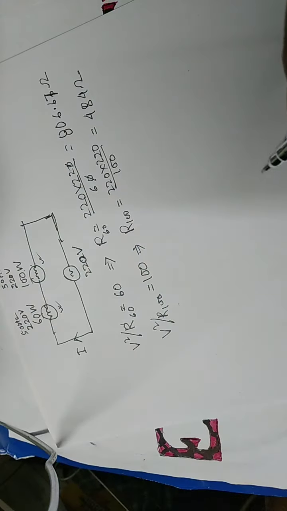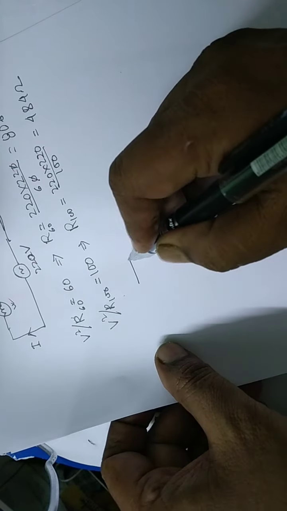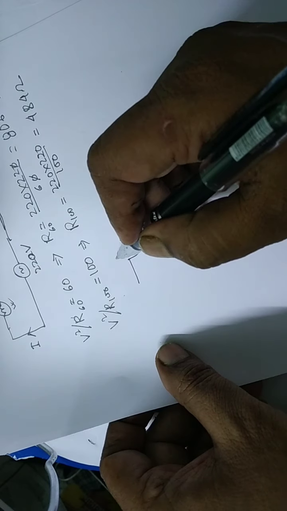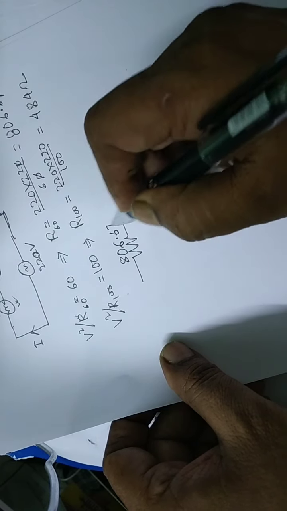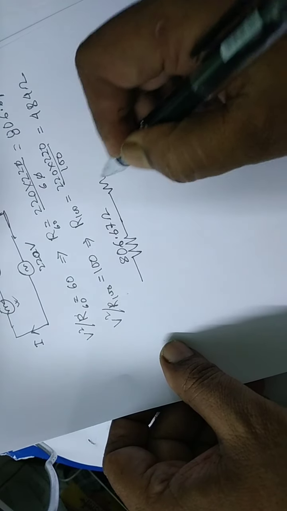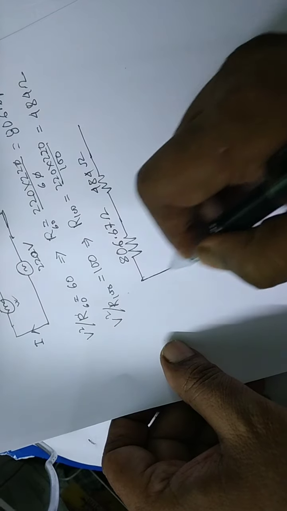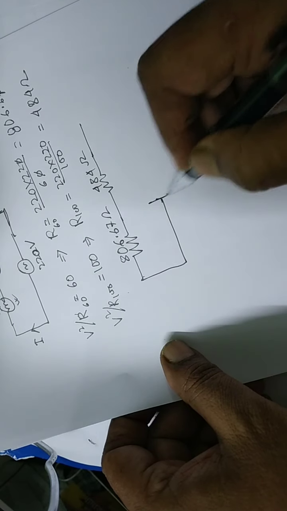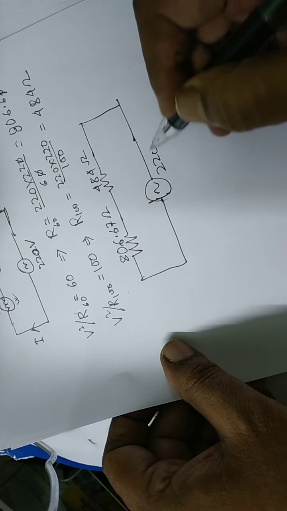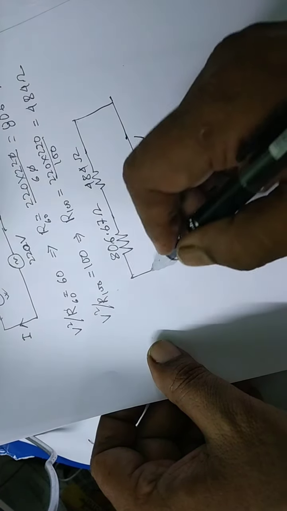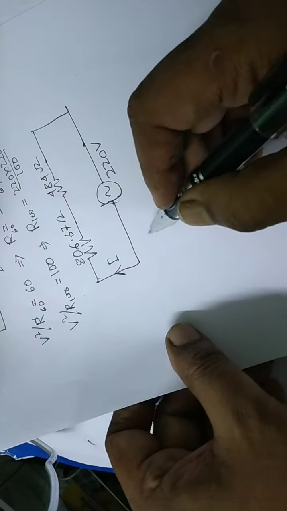So now the circuit becomes 806.67 ohm and 484 ohm connected with 220 volt. So I depends upon these two resistances in series.